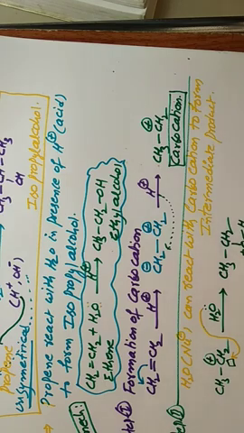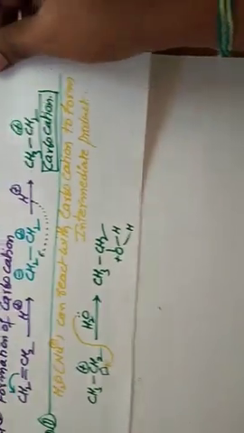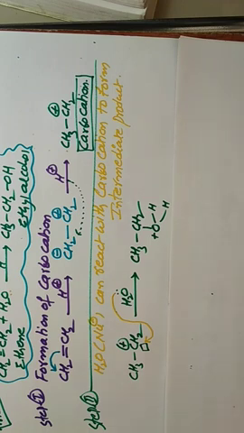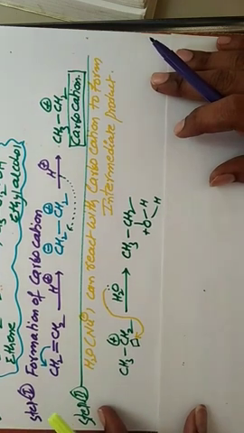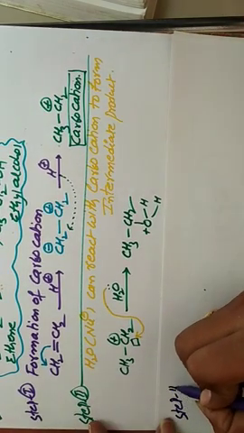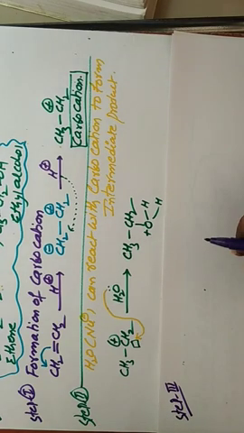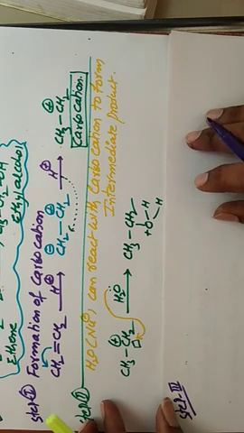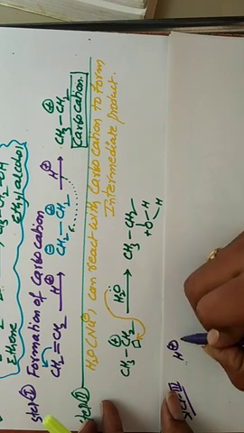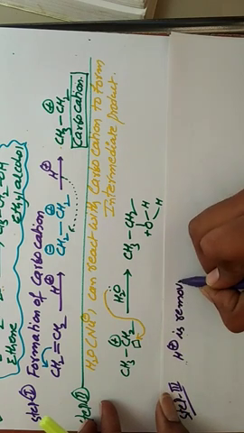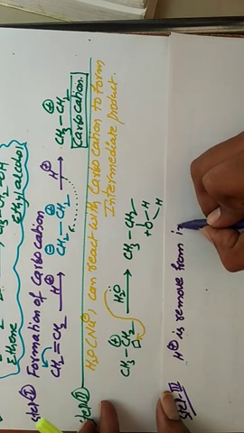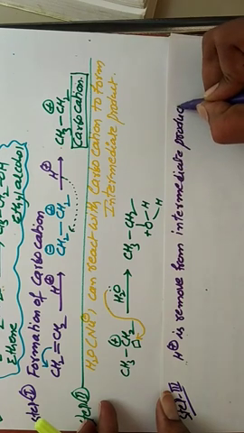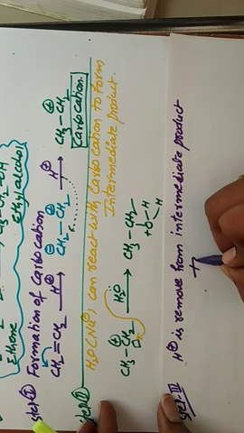Now we will go to step 3. In step 3, the proton is removed, H plus is removed from the intermediate product to form alcohol.